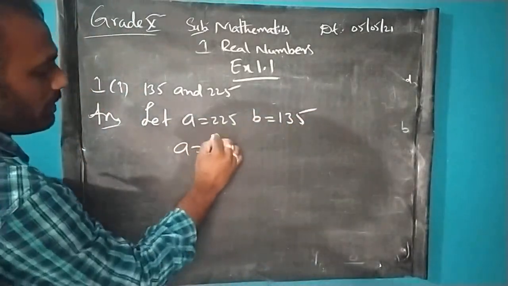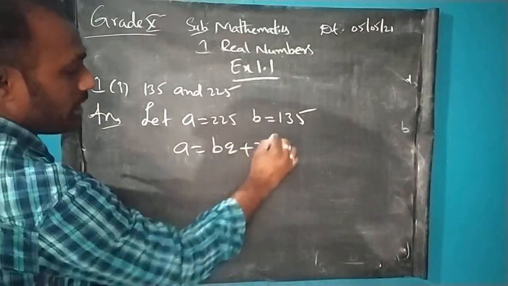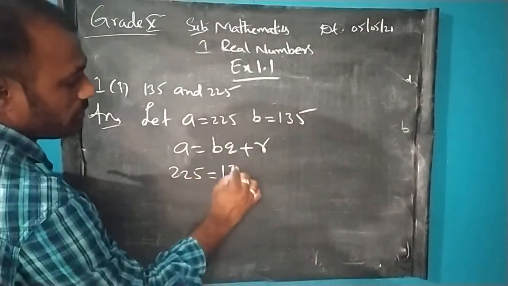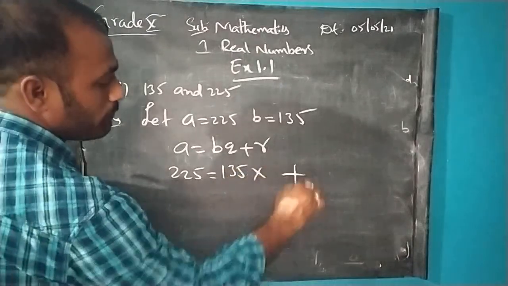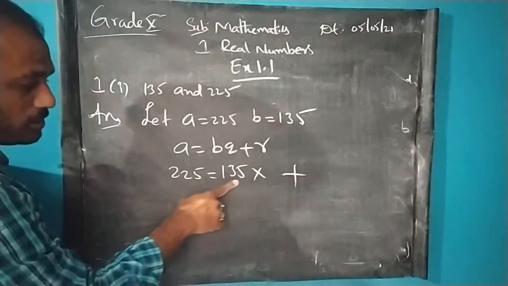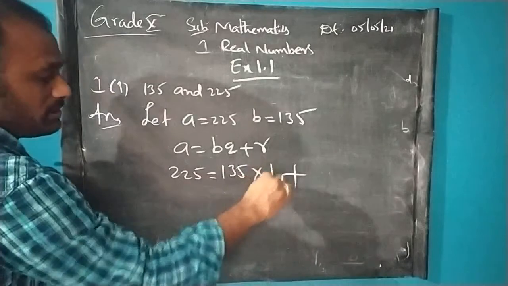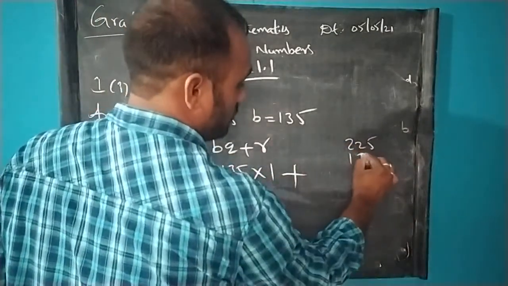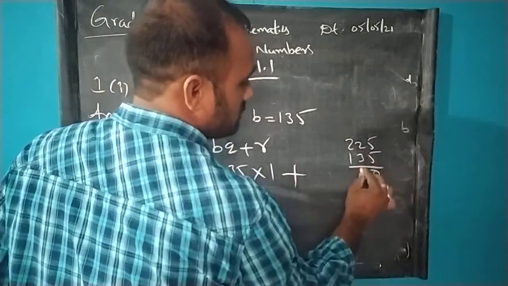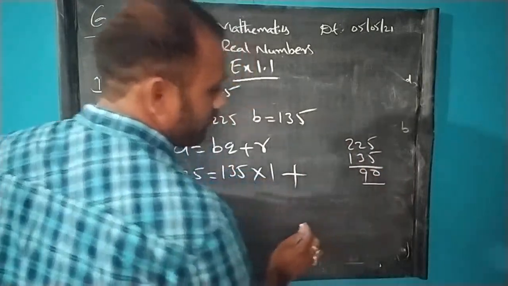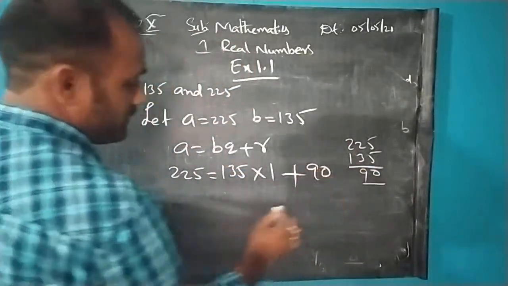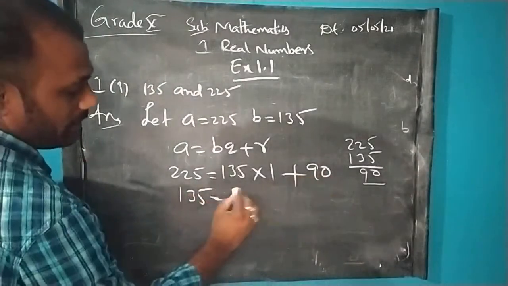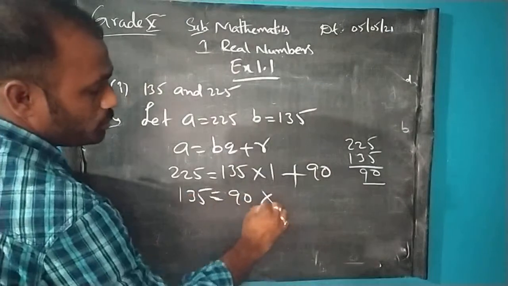So we have the formula A equals BQ plus R, where the A value is 225. 225 equals 135 into something plus a remainder. 135, if I double, becomes 270, which is more than this, so we can take 135 once. 225 minus 135 is 90. Next we have to take 135 equals 90 into something plus the remainder.